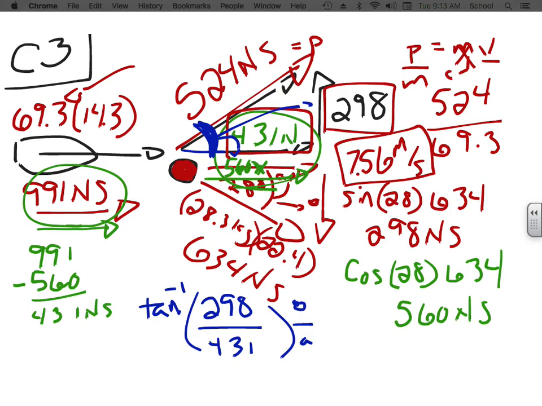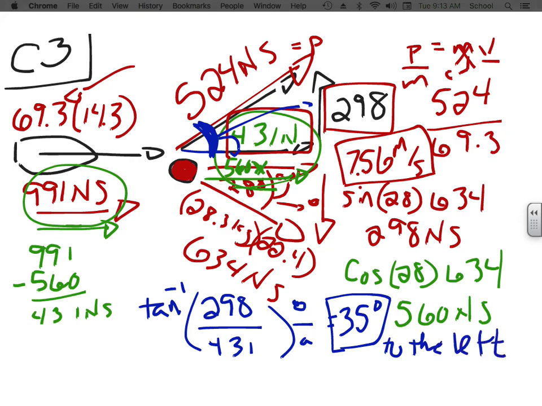So second tangent, 298 divided by 431, and that gives me a whopping 35 degrees to the left. And that's it. Hey, that answers the answer on the back of the sheet. I love it when that happens.